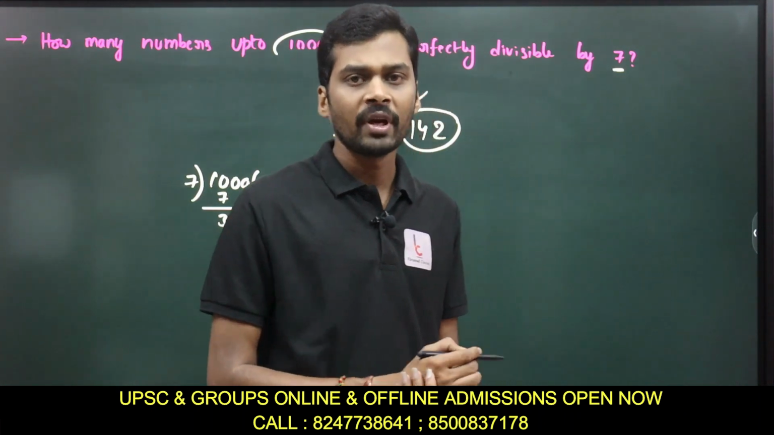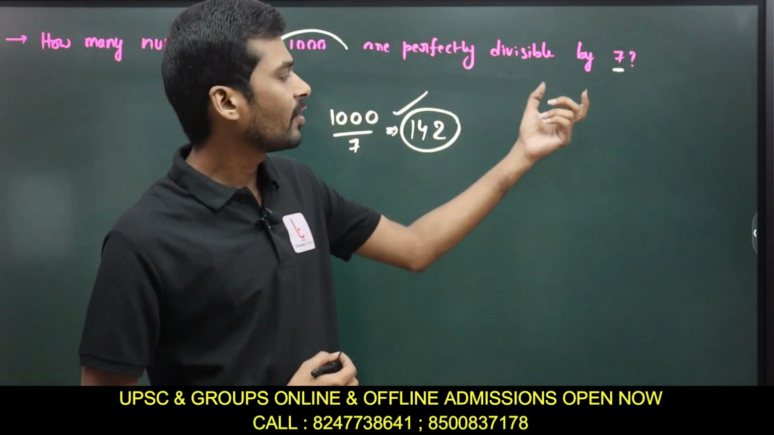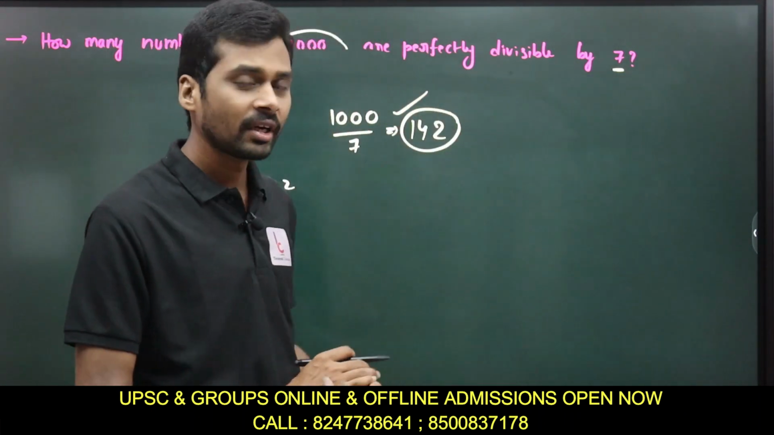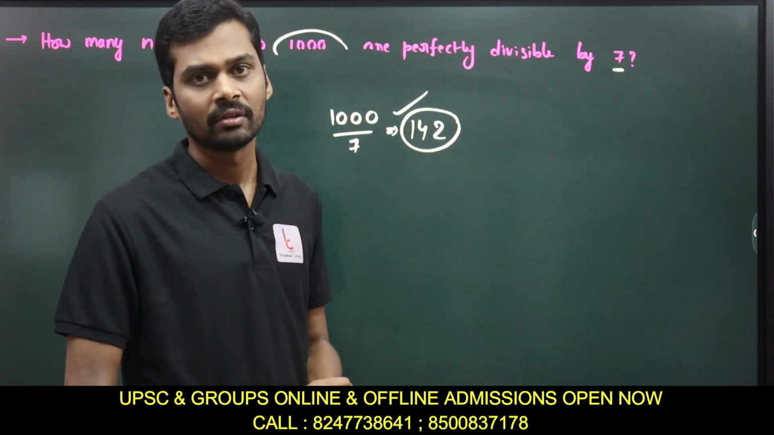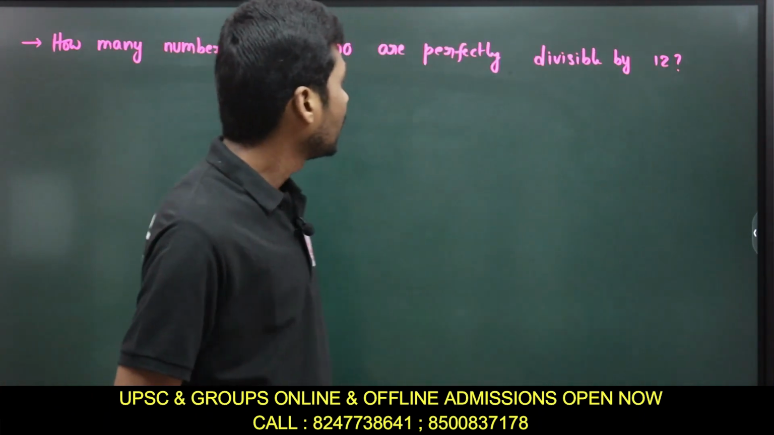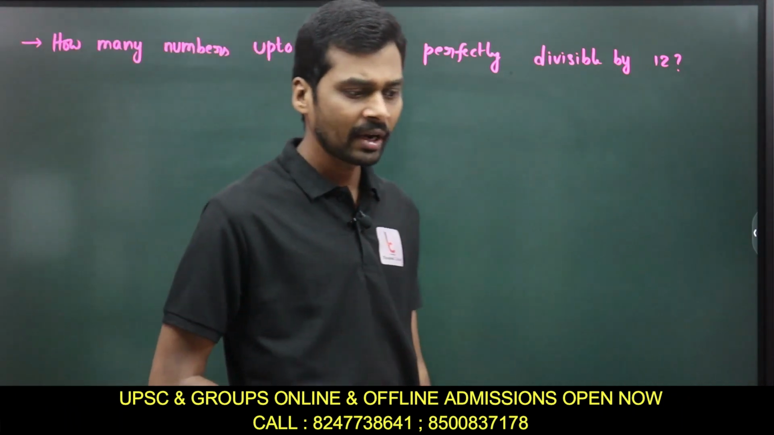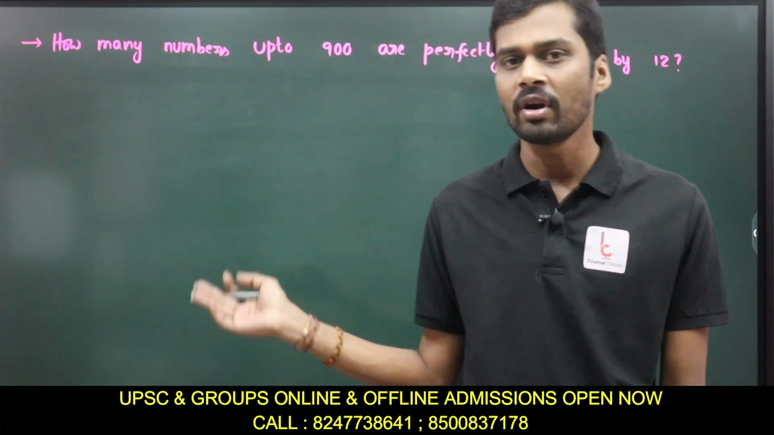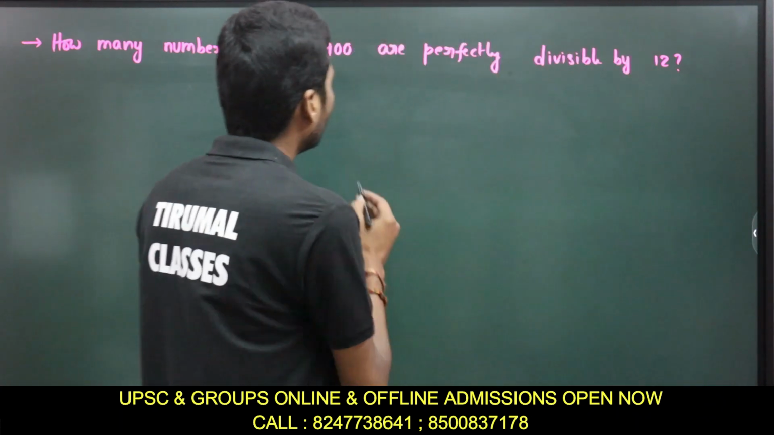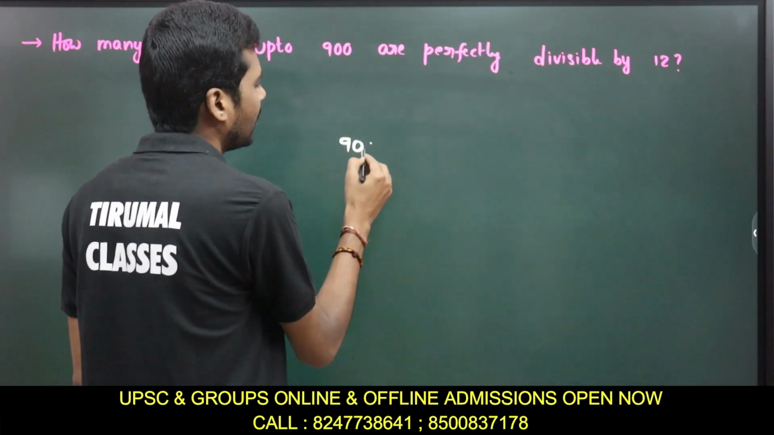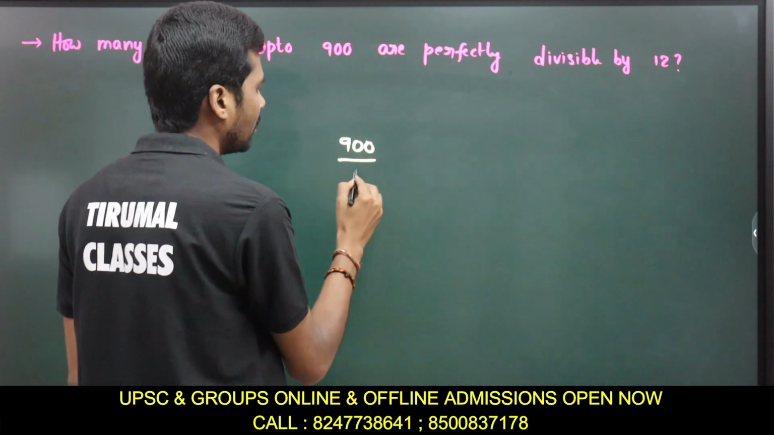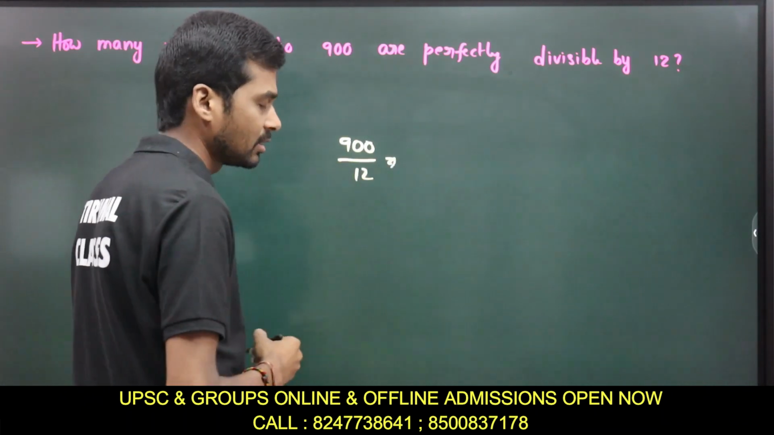Okay. So how many numbers up to 1000 are perfectly divisible by 7? That is, there are 142 numbers. Okay. Let's take the next one. How many numbers up to 900 are perfectly divisible by 12? Again, the same model. So take the number, 900, divide by 12, and the quotient part is your answer.